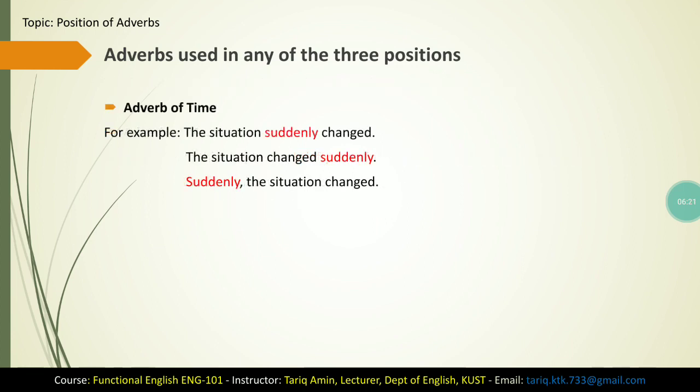Now, the second type of such adverb that can be used in any of the three positions is adverbs of time. For example, the situation suddenly changed. The situation changed suddenly. Suddenly, the situation changed. We see that the adverb of time suddenly is used in all the three positions. In the first sentence, it is used in the middle of the sentence. In the second example, it is used at the end of the sentence. And in the third example, it is used at the beginning of the sentence. So, adverbs of time can also be used in any of the three positions.